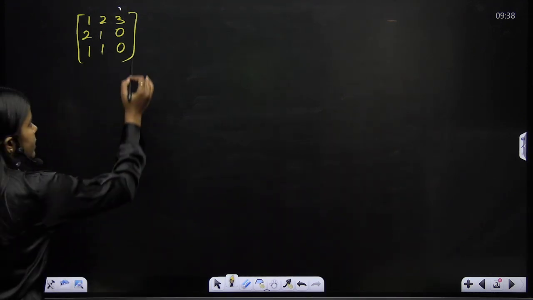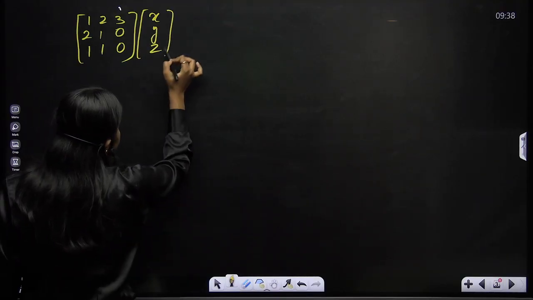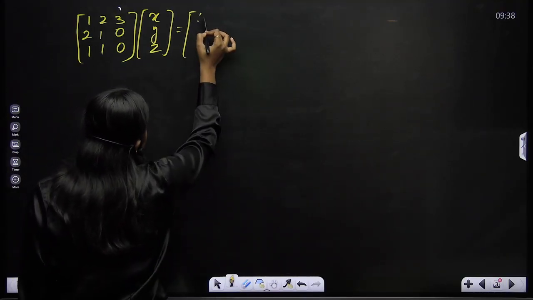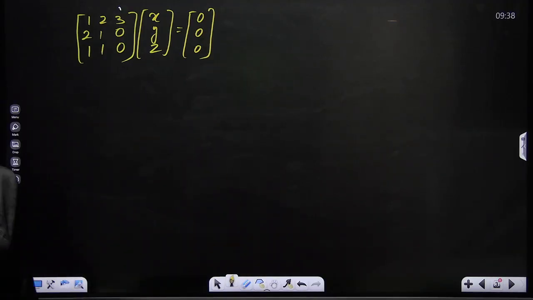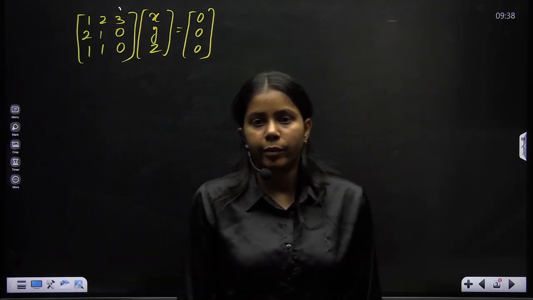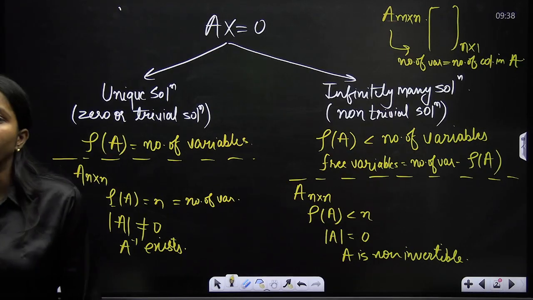This is a system basically, x y z and 0 0 0. In this, because the right side is always 0, there is no need to consider the augmented matrix. You can see that in this chart I haven't used the augmented matrix anywhere.